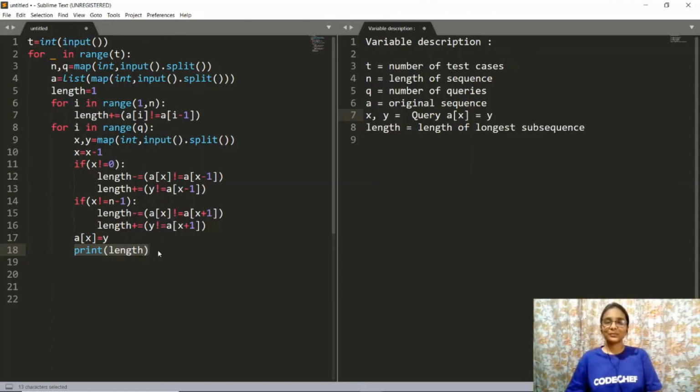Also please make it a practice to solve this problem, code this problem, and then submit it even after the contest is over, because this will help you in enhancing your coding ability.